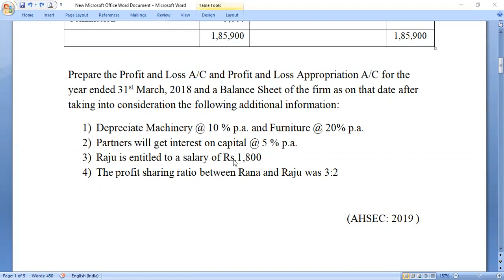Raju is entitled to salary. So one partner is entitled to salary that will be shown on the debit side of profit and loss appropriation account. And also it will be shown as an addition to Raju's capital in the liability side of balance sheet. And finally, the profit sharing ratio. This is 3:2. So whatever profit we are going to get in the profit and loss appropriation account, whether it be profit or loss, we are going to divide between Rana and Raju in the ratio of 3:2.